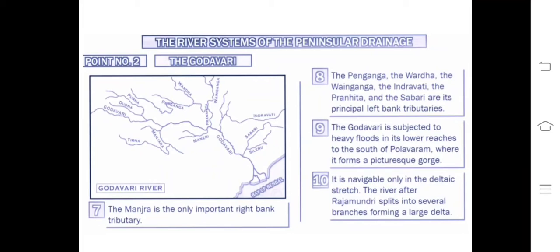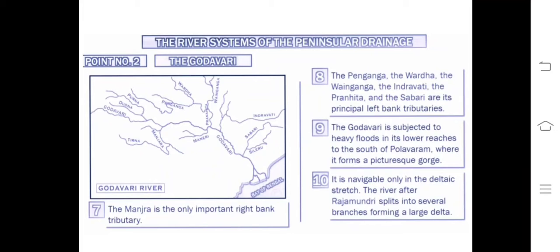Godavari is subjected to heavy floods in its lower reaches to the south of Polavaram. When it reaches the Polavaram region, it faces a lot of heavy floods, and it forms a very beautiful gorge. I told you, the river crossing the two barriers, and it is actually prominent in the Himalayas region. But yes, the plateau is also at a higher area from the mean sea level. So it also creates a gorge structure.